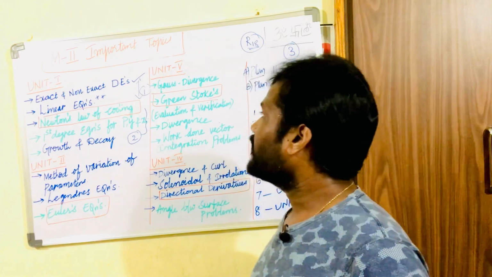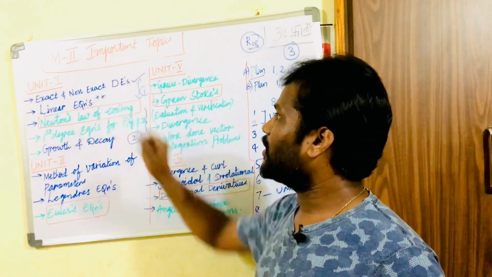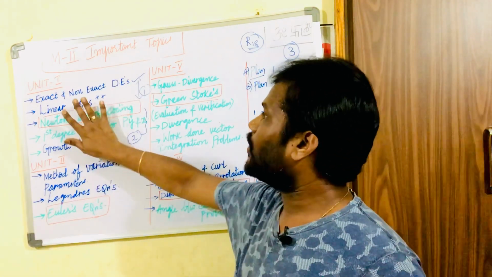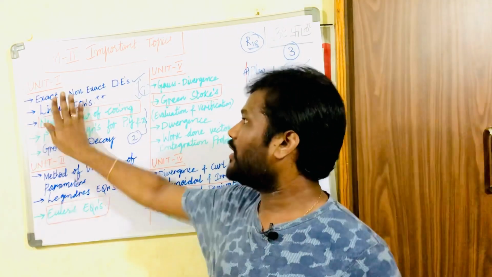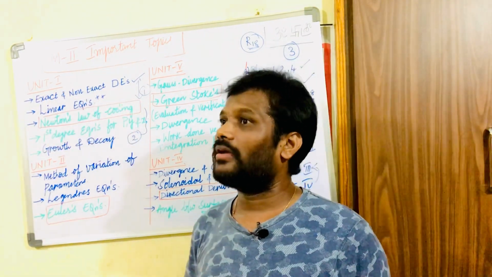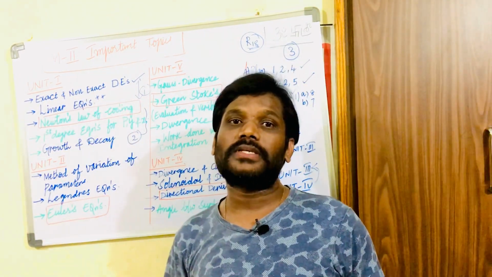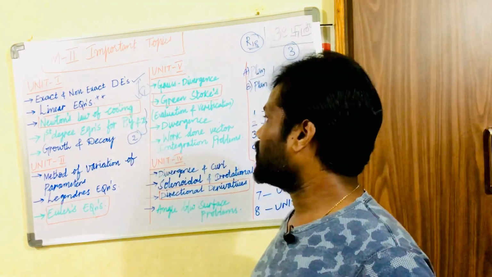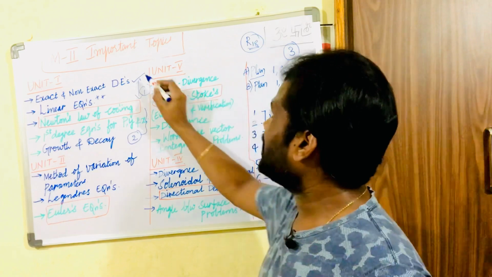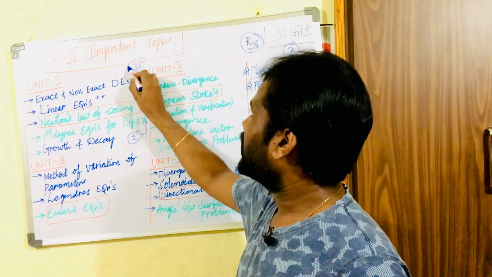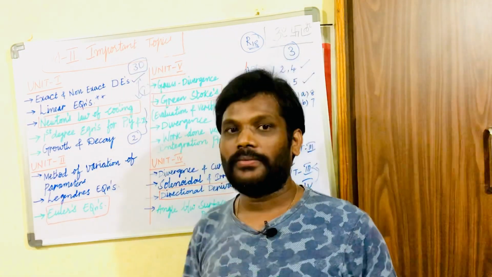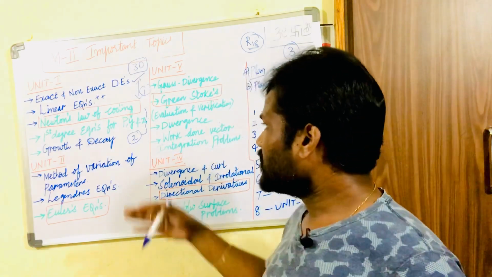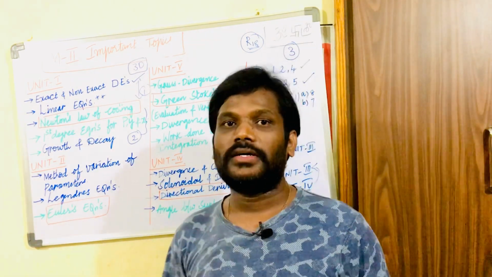So dear students, we expect 2 questions from unit 1. If you are perfect, thoroughly, with all the concepts related to these topics and all the types of problems, you prepare and practice so that you will be able to attempt 2 questions. You will be getting 30 marks in unit 1 if it is question 1 and 2. Sometimes the second question may also be from the 3rd unit.